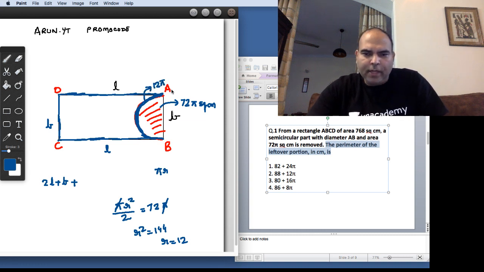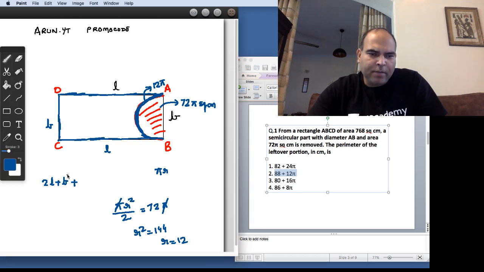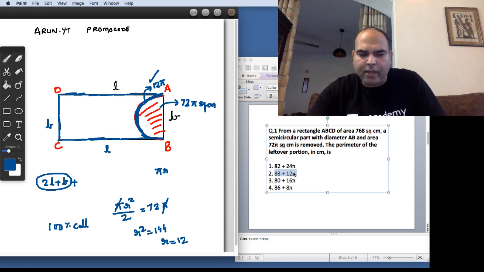And the moment you look at that, it's very evident that the answer has to be this. Because whatever you do with the L's and the B's, the 2L plus B in no way is going to be anything in terms of pi. So this 12 pi is not going to change. So right then and there, you can take a 100% call that the answer is going to be option B, and there can be no other answer here.